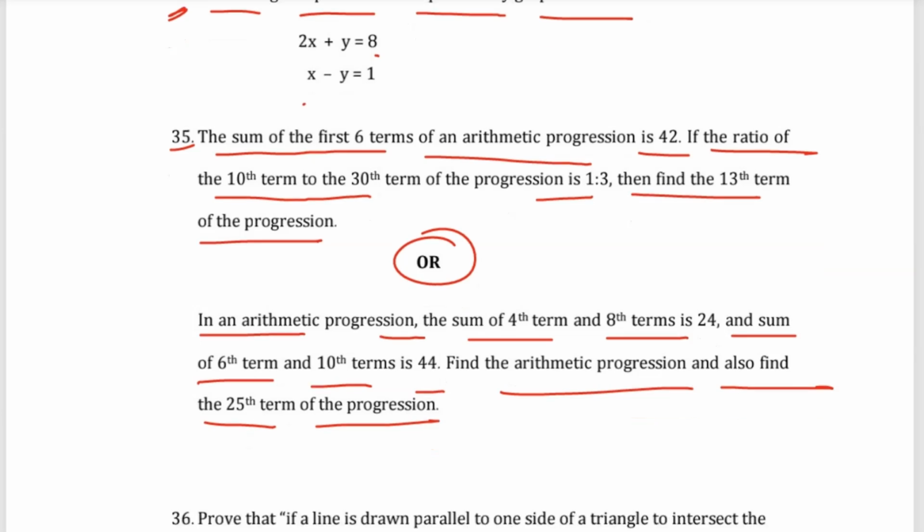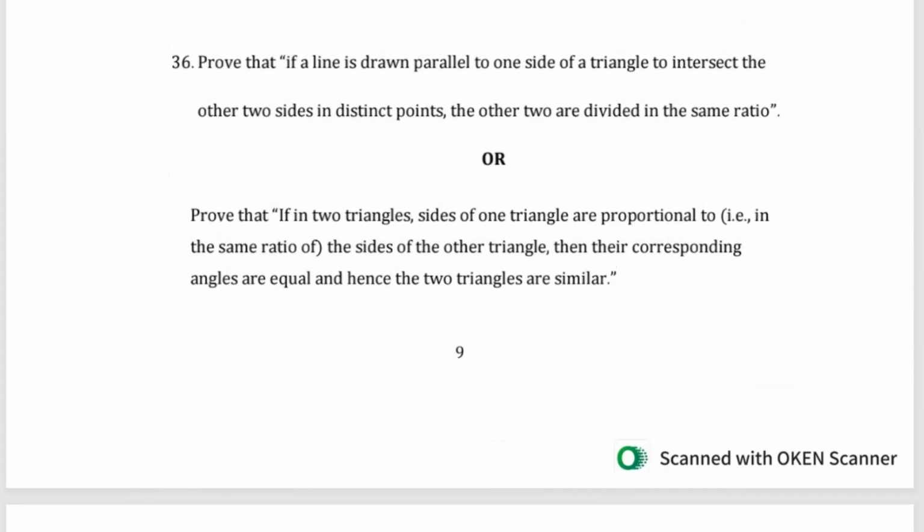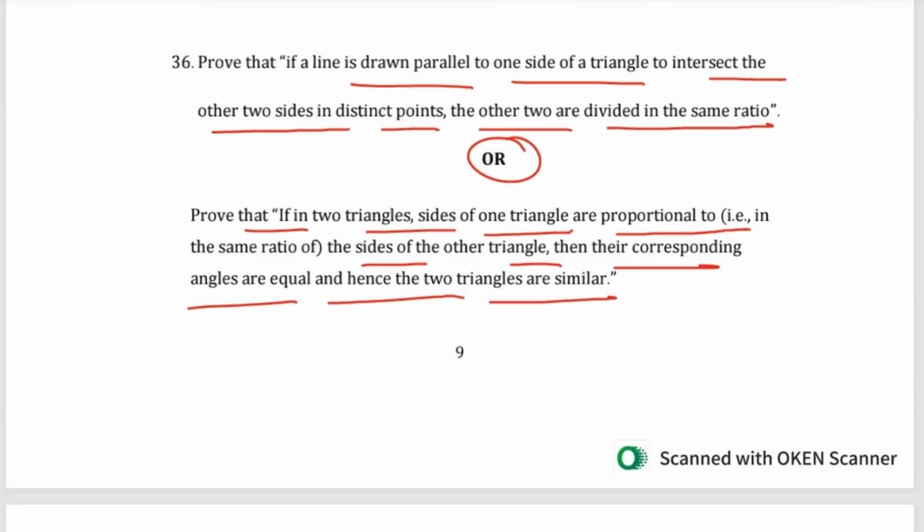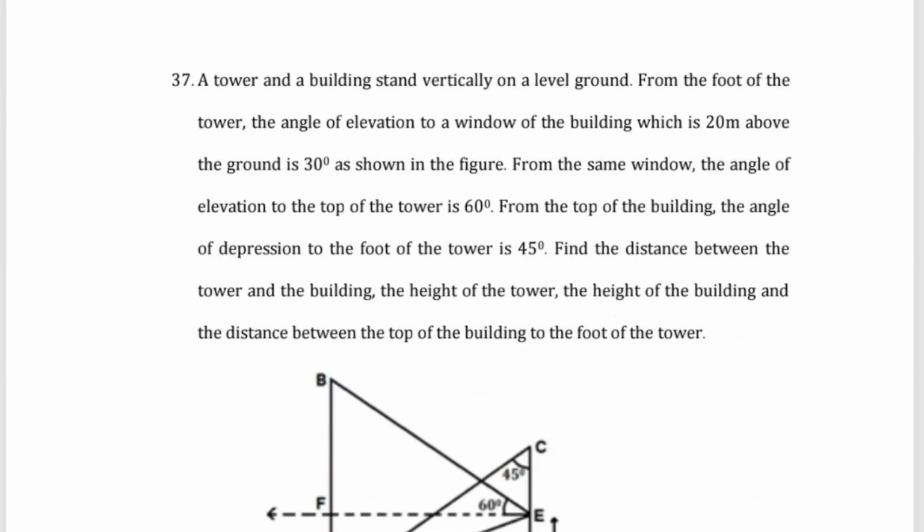Then question number 36. Prove that if a line is drawn parallel to one side of a triangle to intersect the other two sides in distinct points, the other two sides are divided in the same ratio. Or you can write, prove that if the sides of one triangle are proportional to the sides of the other triangle, then their corresponding angles are equal and hence the two triangles are similar. Then question number 37.